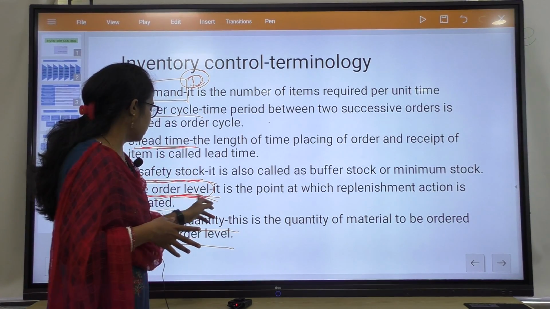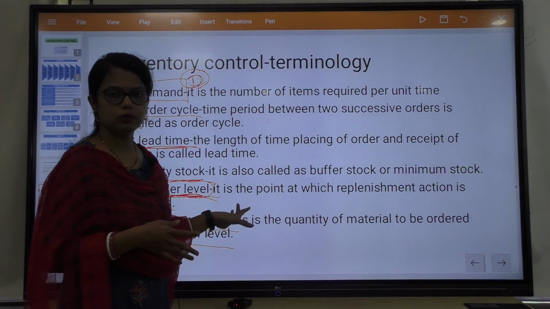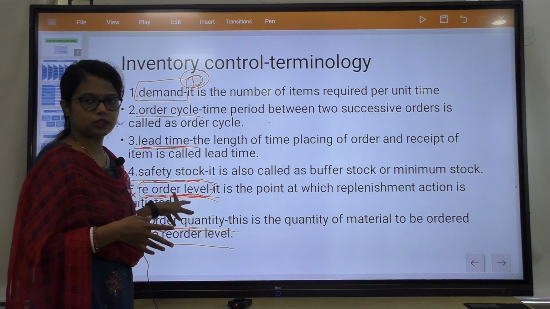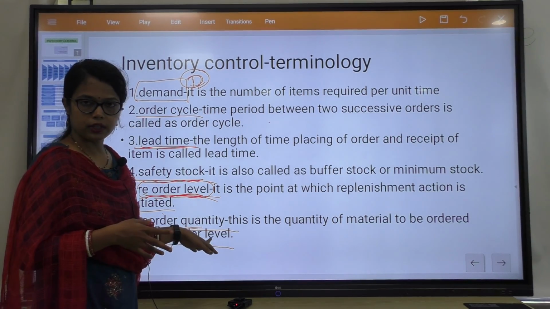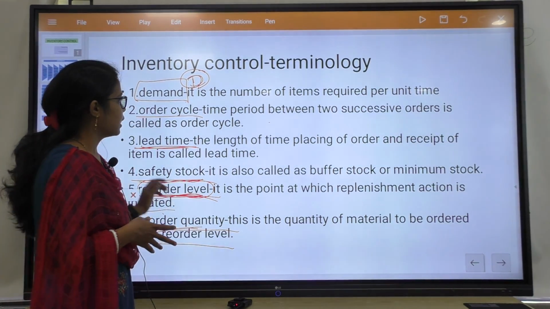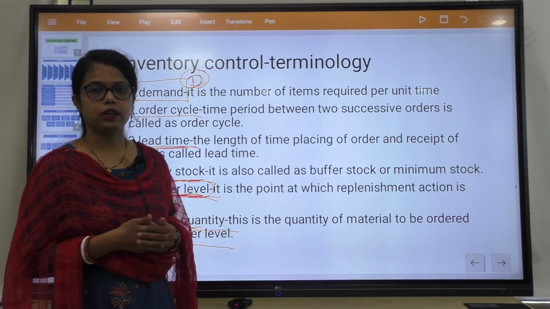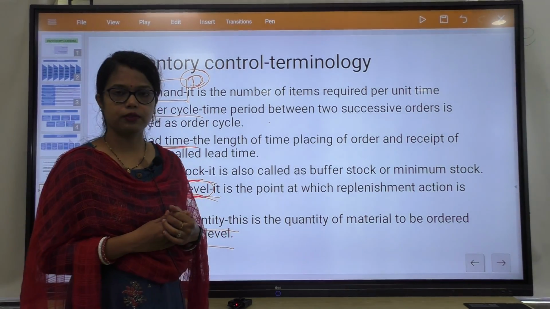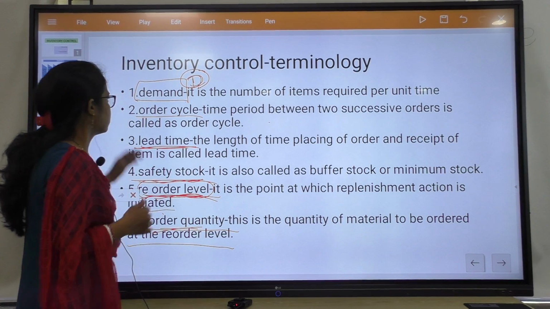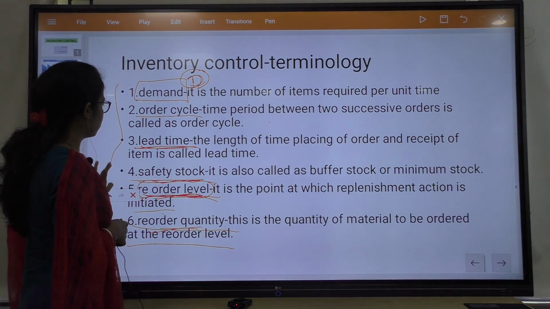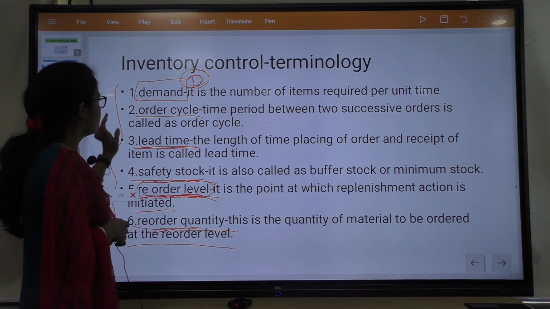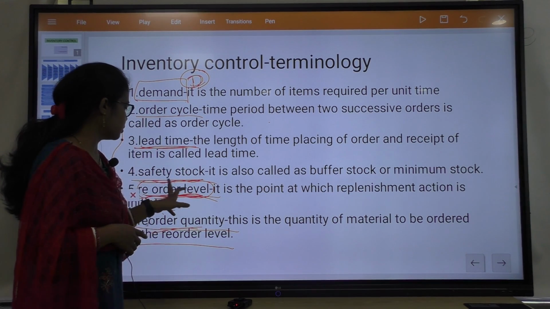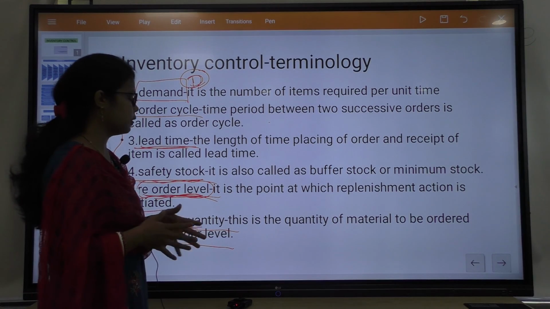Reorder level and reorder quantity are most important when you solve problems, because questions will be asked like: what is the reorder quantity, what is the value of total cost, what is the value of inventory carrying cost. These kinds of questions will definitely come in your exams, so you all have to remember what is demand, order cycle, lead time, safety stock, reorder level and reorder quantity.